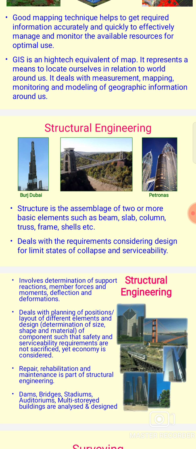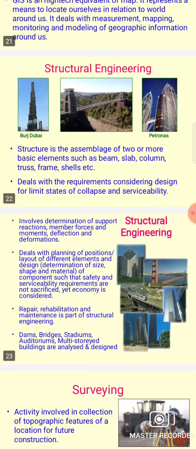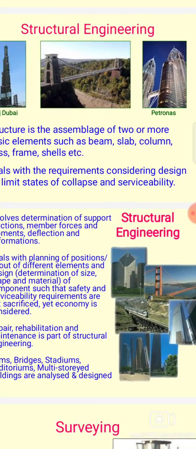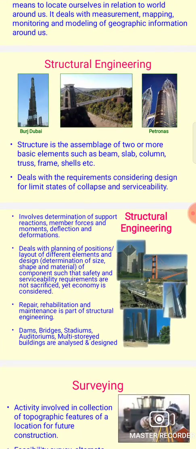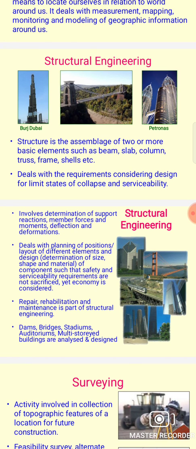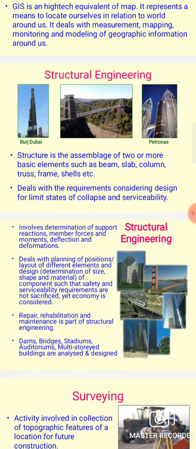We can see a lot of structures in the PowerPoint presentation, with figures showing that a structure is an assembly of two or more basic elements such as beam, slab, column, truss, frame, shells, etc. A beam is a horizontal structural member, and a column is a vertical structural member that has to support. Now it deals with the requirements of considering design for limit states of collapse and serviceability.